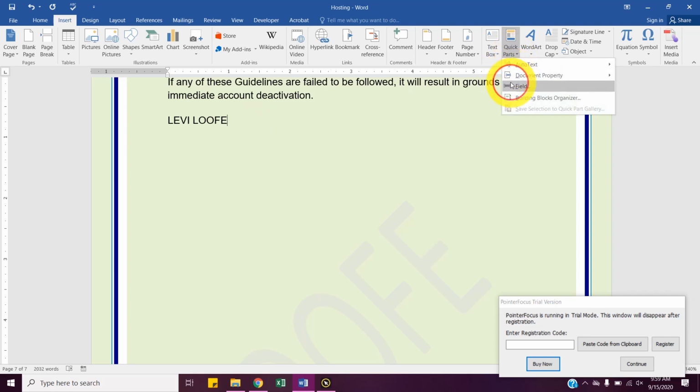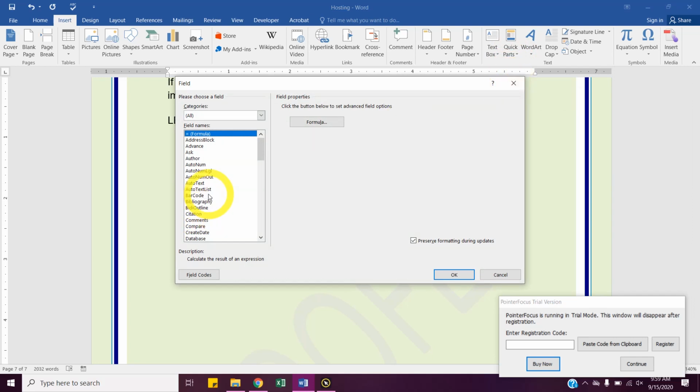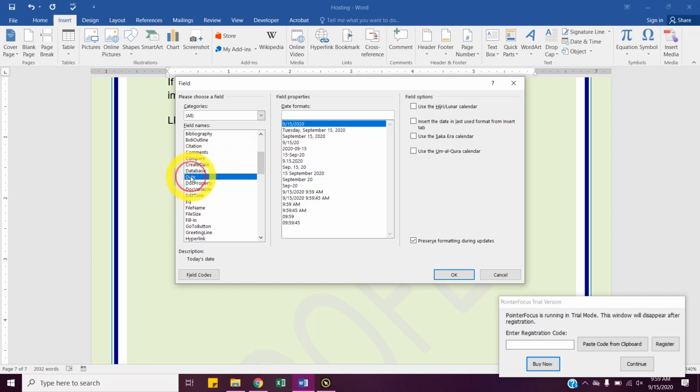Let's go back to quick parts field. There's tons of them we could put in here. There's bibliography. We're going to choose date. You see tons of different date formats to choose from. Just pick one and hit OK.